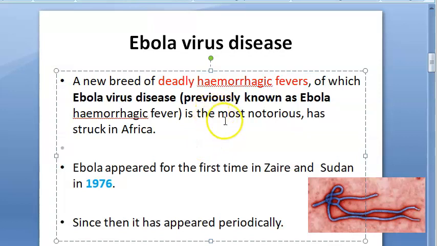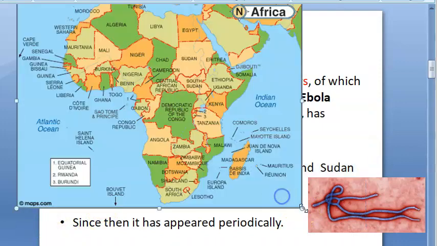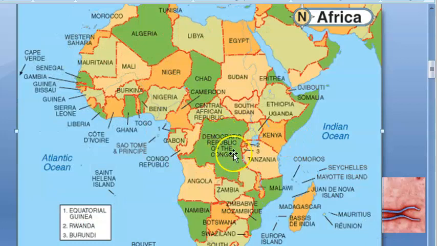It is most notorious and has struck in Africa. When did it come first? In 1977, they said, right? Okay, they came in 1976, they recognized 1977, looks like. It appeared where? In Zaire and Sudan, in Africa. Where exactly is Zaire and Sudan? Do you know? There's no Zaire now. It is called the Democratic Republic of Congo.